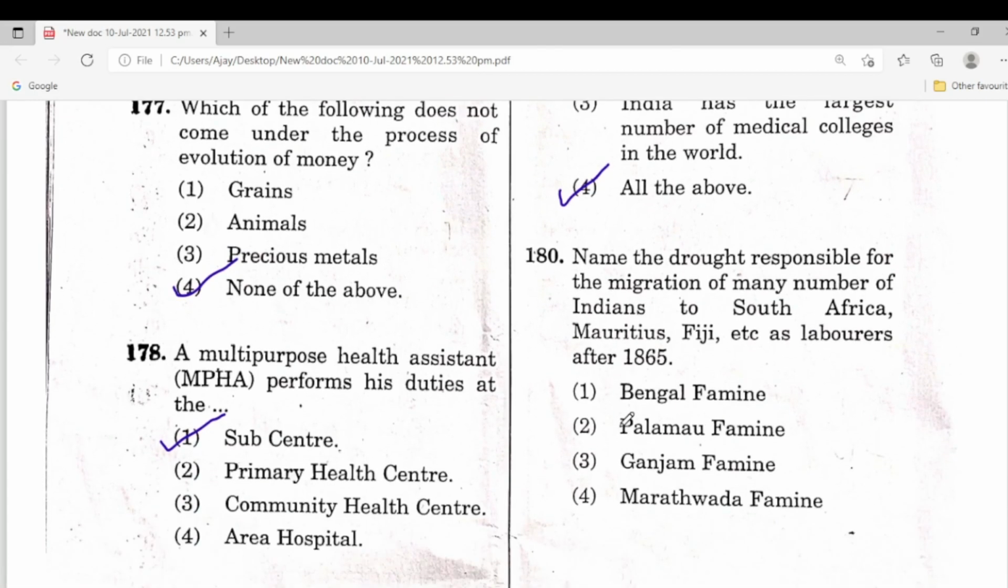180, name of the famine responsible for the migration of many Indians to South Africa, Mauritius, Fiji, etc. as labourers after 1865. This is the Ganjam famine. This is the answer.